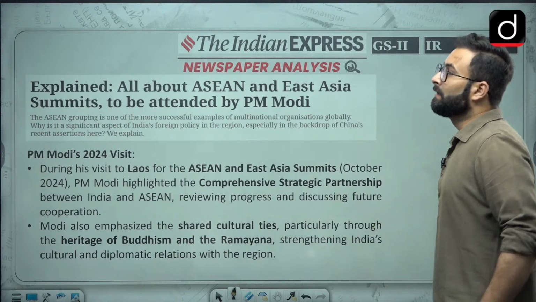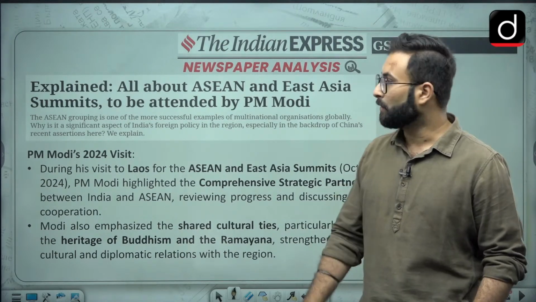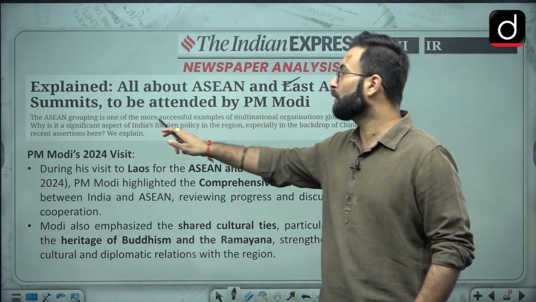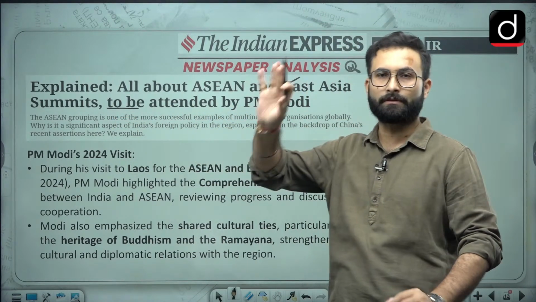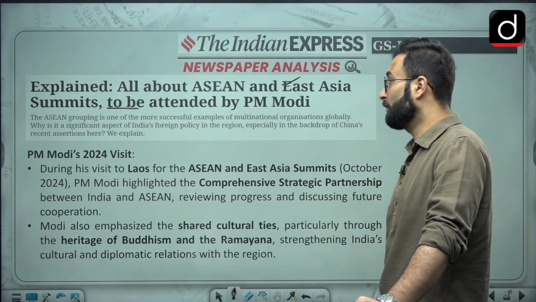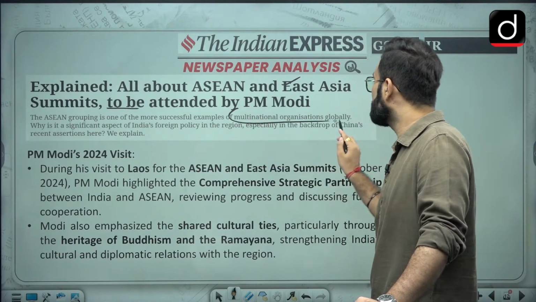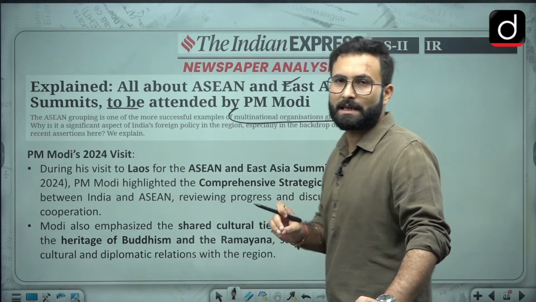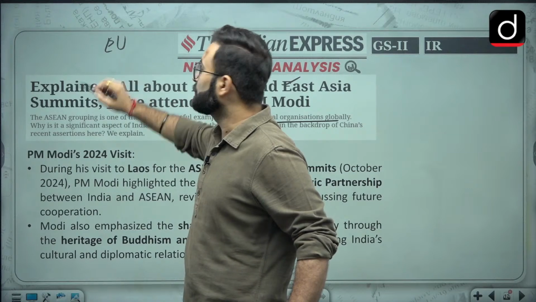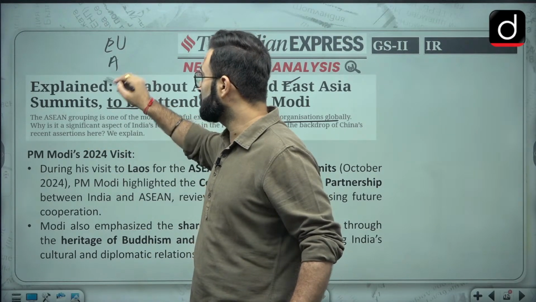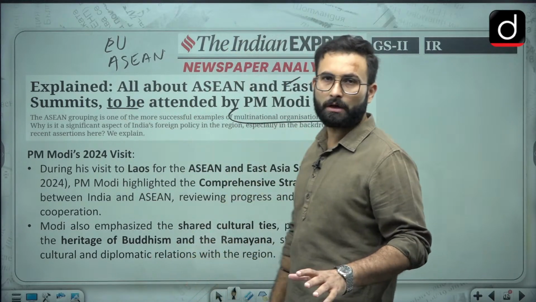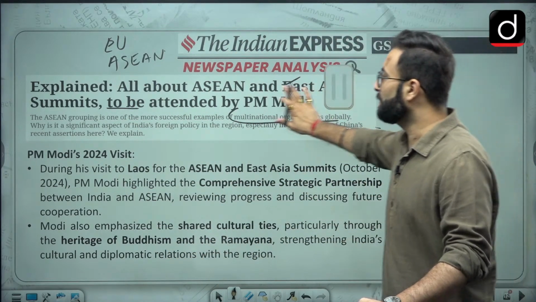Now moving further, the next article is about ASEAN. All about ASEAN and the East Asia Summit to be attended by Prime Minister Modi. This visit is almost ongoing. The ASEAN group is one of the most successful examples of a multinational organization globally. When we talk about multinational or supranational entities, the EU, the European Union, is the best example first, and second, in Asia's region, ASEAN is the best example. They have grown a lot, so that is why we are saying that ASEAN is the best example.